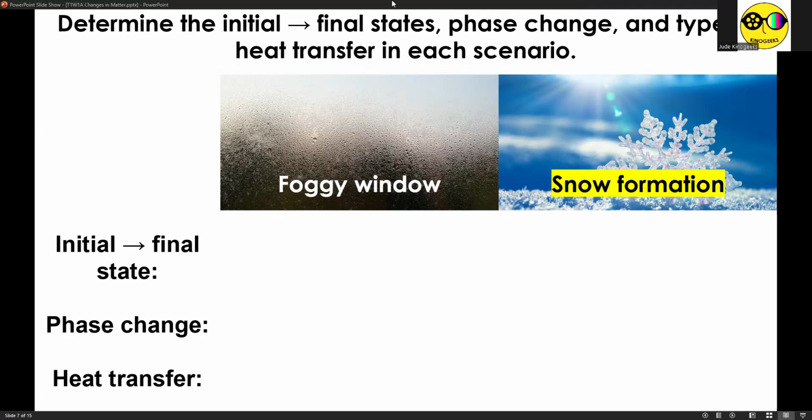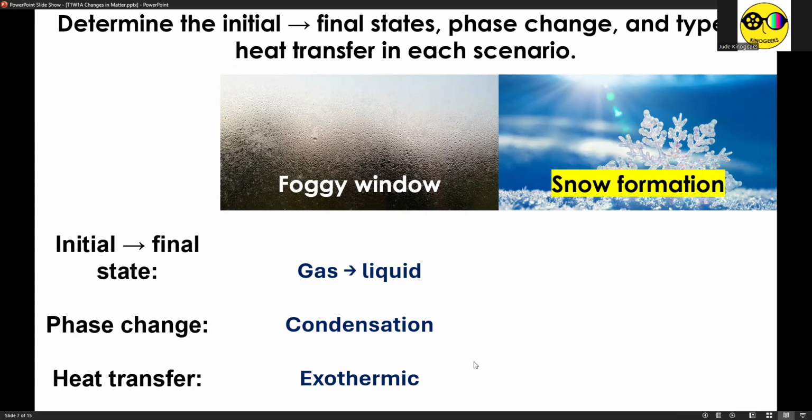So let's determine the initial to final states, phase change, and type of heat transfer in each scenario, beginning with foggy window. Foggy window will start with gas and turns to liquid. Therefore, the phase change is called condensation, and the heat transfer process is considered exothermic. On the other hand, for snow formation, we start from gas and we end up with solid, with the snow. That process is called deposition. And just like condensation, the heat transfer is also called exothermic.